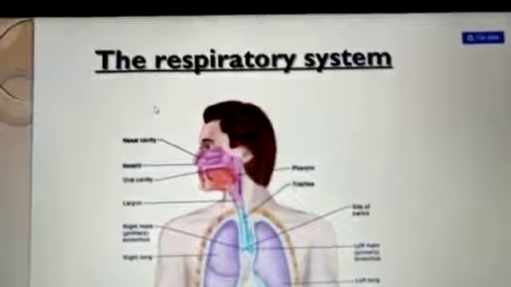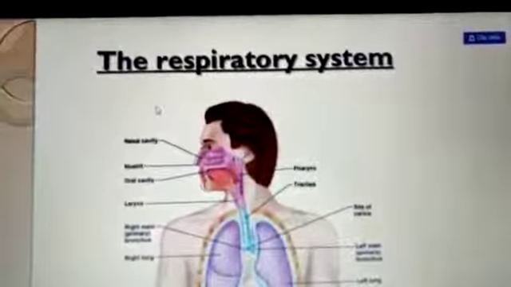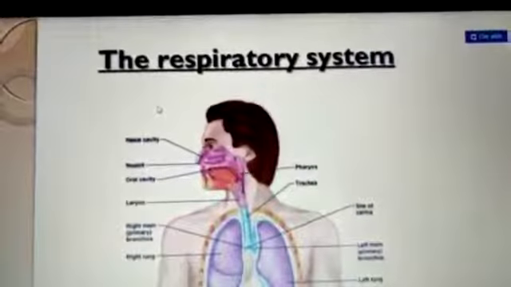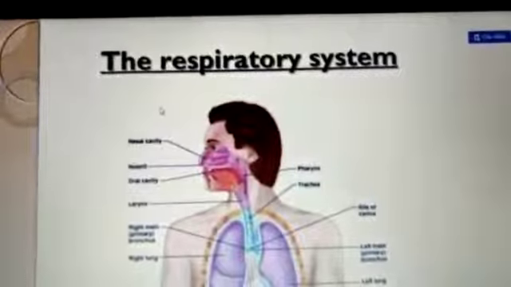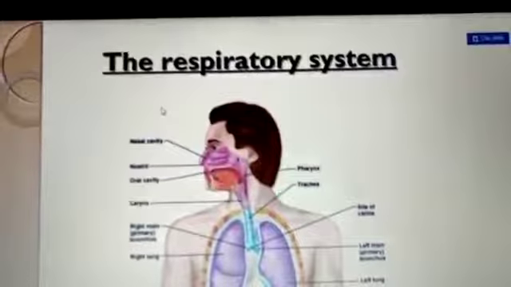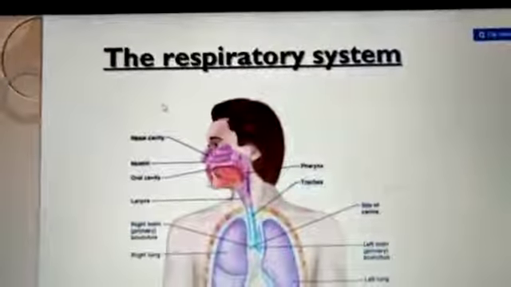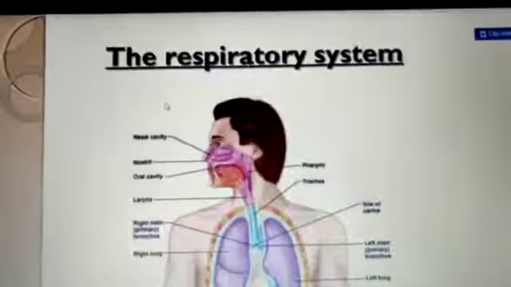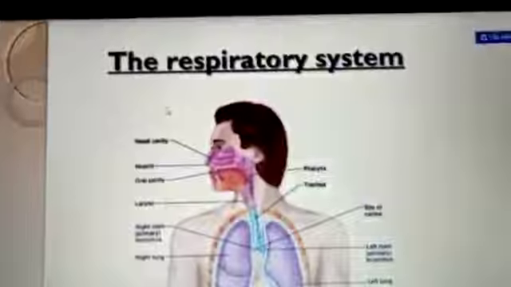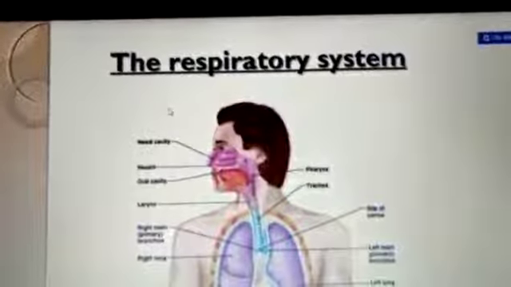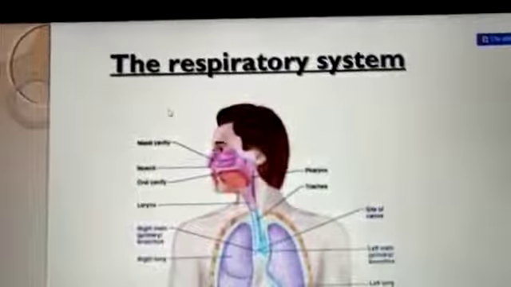In the respiration life process, few students asked me doubts, so I came up with this video. You just have a look. In today's video I'm going to solve your doubts. Basically I'm going to focus on the difference between aerobic respiration and anaerobic respiration. What is the difference between respiration and breathing?